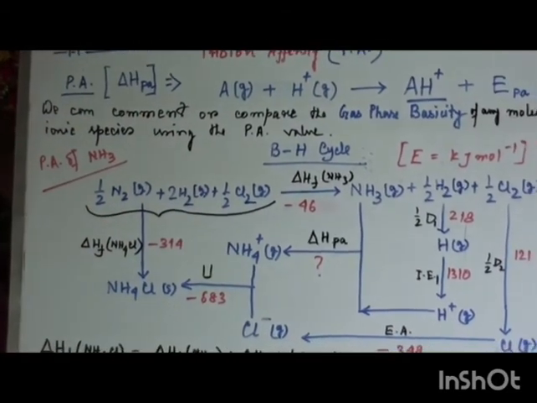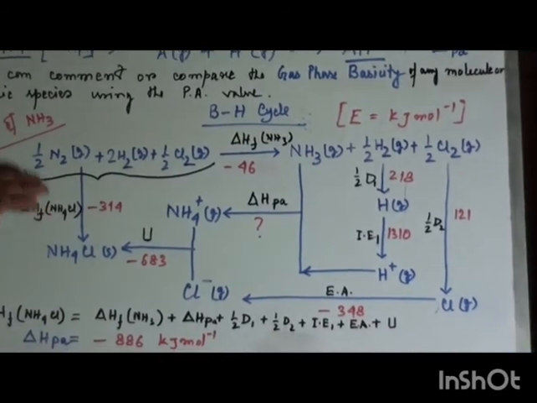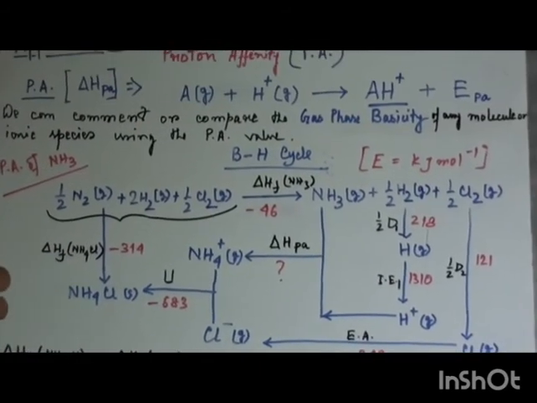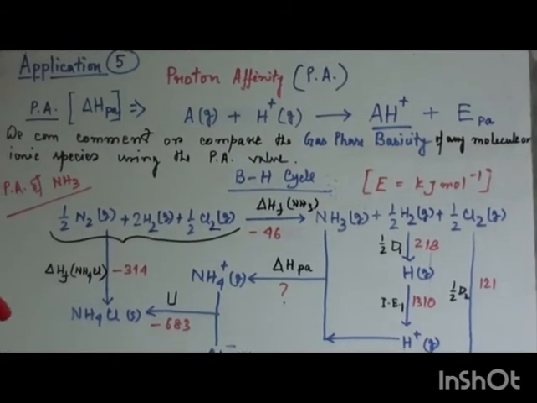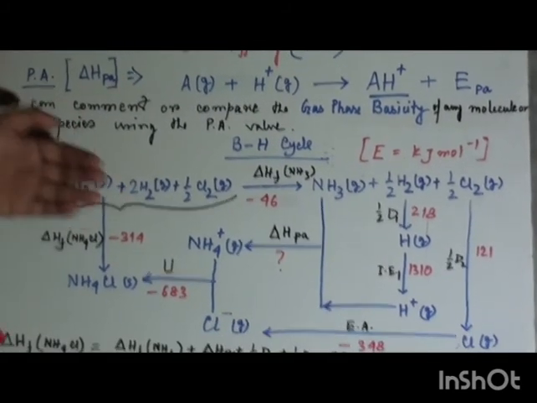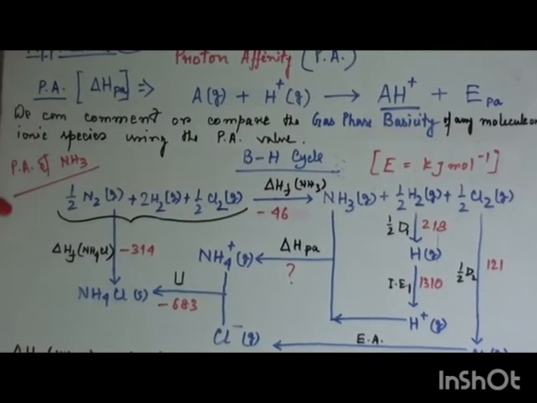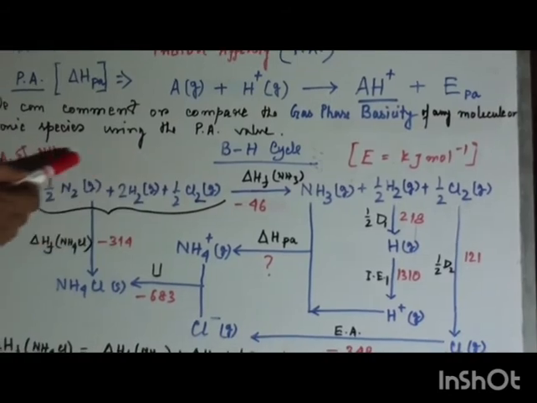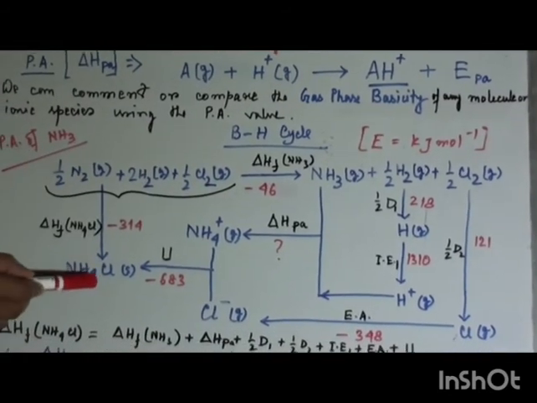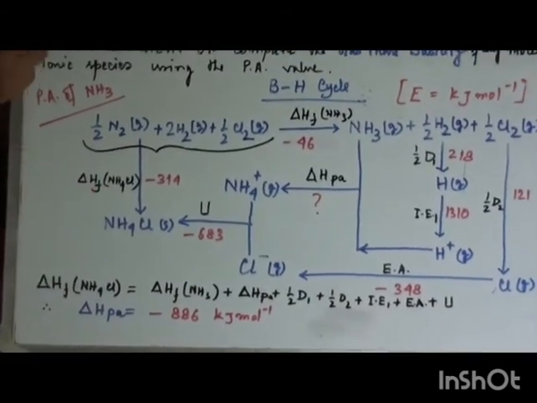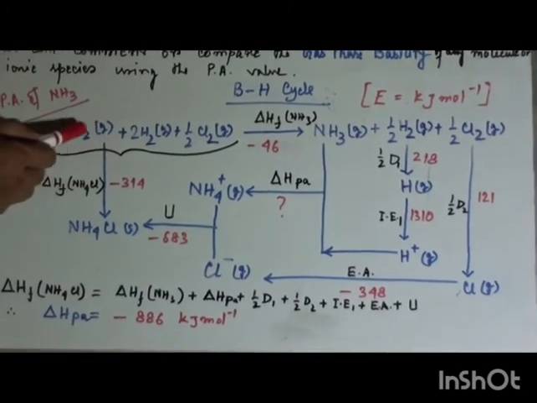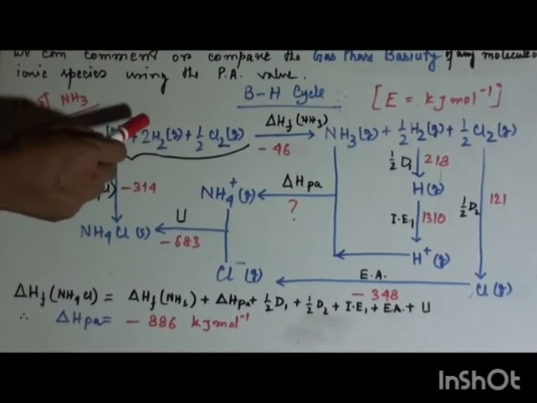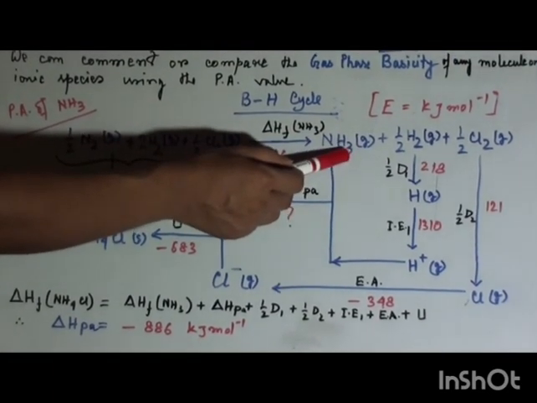I have chosen one example, the formation of ammonium chloride, where the proton affinity of ammonia we can find from this Born-Haber cycle. We have constructed this type of Born-Haber cycle where nitrogen, hydrogen and chlorine react with each other to form ammonium chloride directly. This is the formation of ammonium chloride, and here nitrogen and hydrogen react with each other in the stoichiometric ratio to form ammonia.